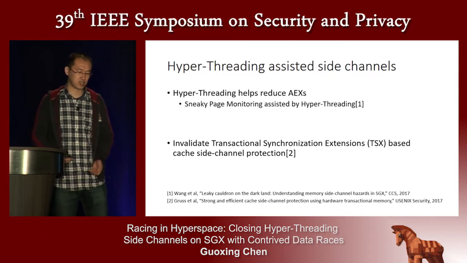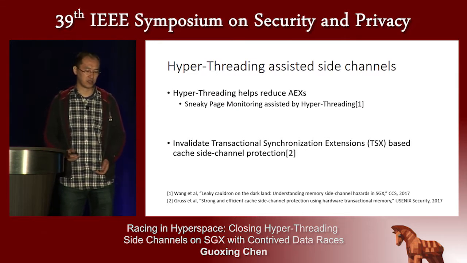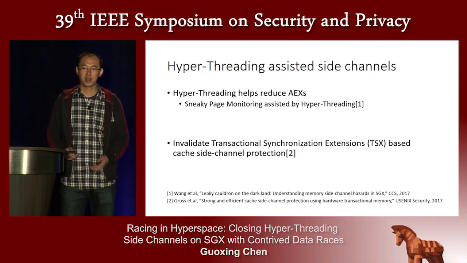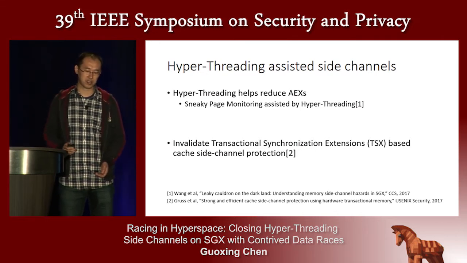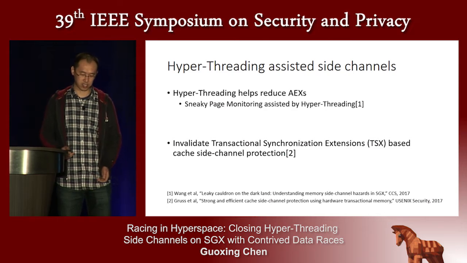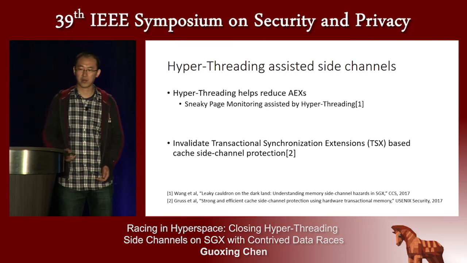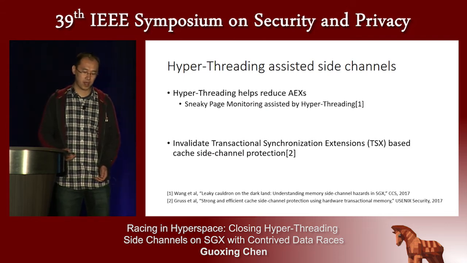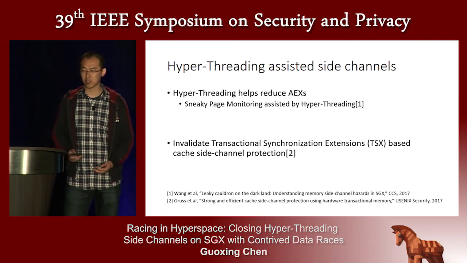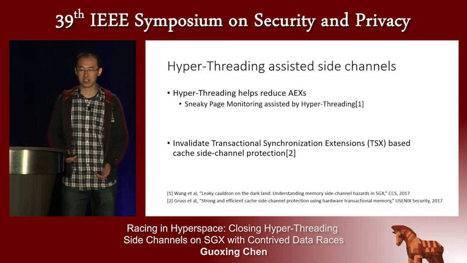The second is that hyperthreading could invalidate some defense techniques that use Intel's Transactional Synchronization Extensions, or TSX, which is Intel's implementation of hardware transactional memory. But TSX does not prevent an attacker who shares the same physical core.